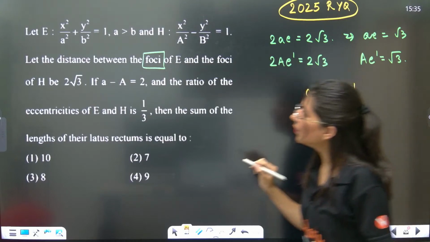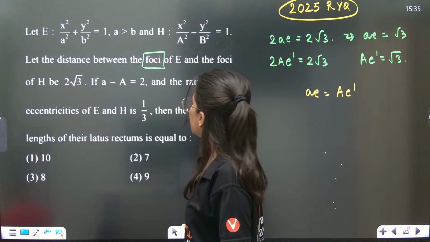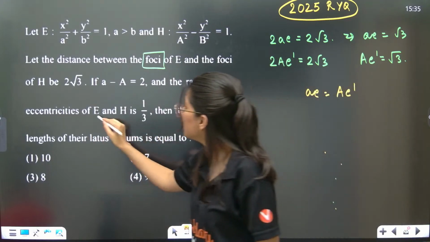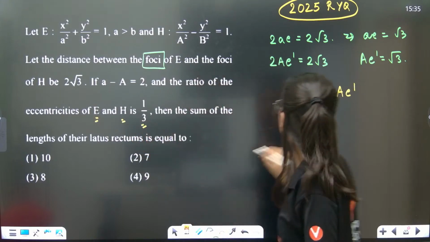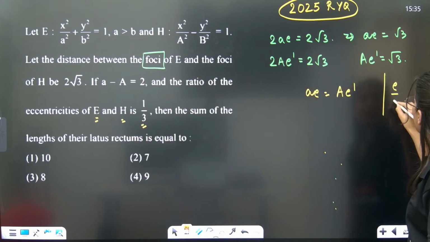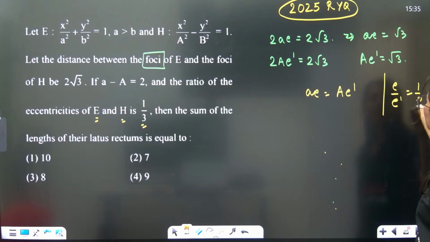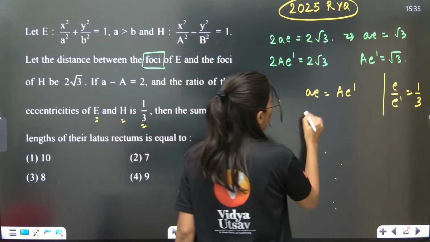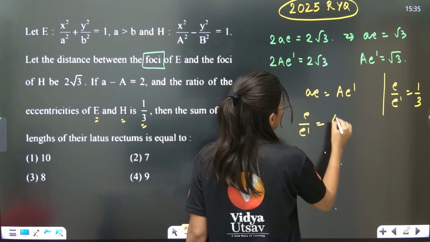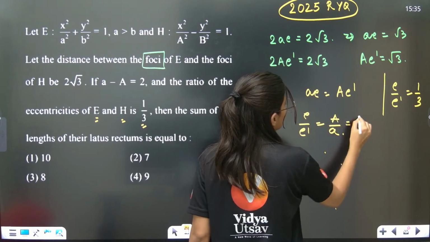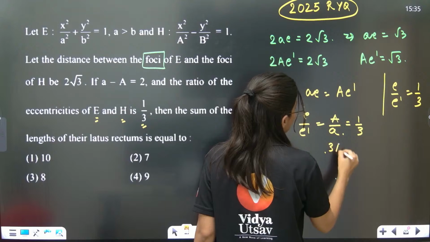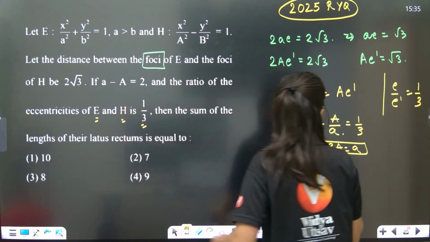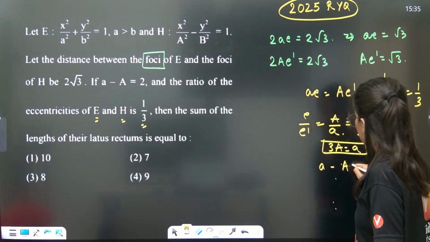So now, the ratio of eccentricity. Ratio of eccentricity of this and this is 1 by 3. That means as per the question, E upon E dash is 1 by 3. So what are we waiting for? Put the value. E upon E dash is nothing but capital A upon small a, which is 1 by 3. So 3 capital A is equal to small a. And one more equation is given to you, which is a minus capital A is 2.